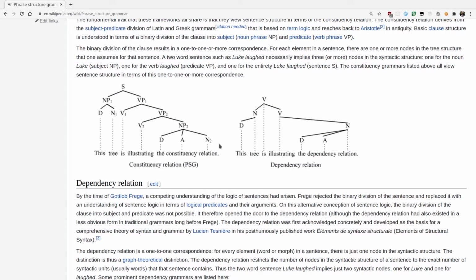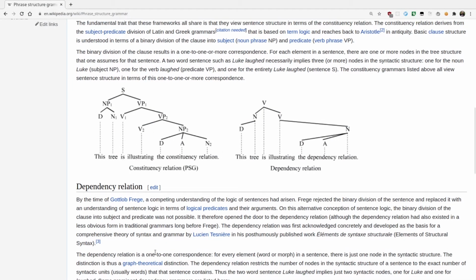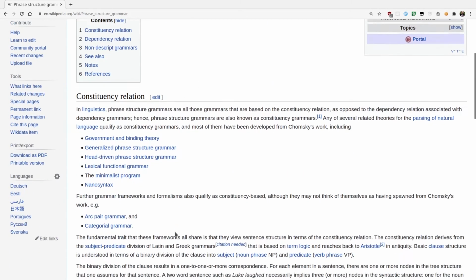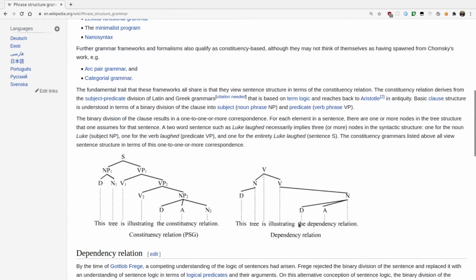The framework that I'm going to be using is, there's two ways of doing it. When you have a phrase structure grammar introduced by Noam Chomsky, you can either do it according to a dependency relation, like a verb points to a noun on the left side of it, and a verb or a verb phrase on the right side of it. We're just going to do it this way because then I can name more things and I think it'll be a little easier, but I'm not sure.